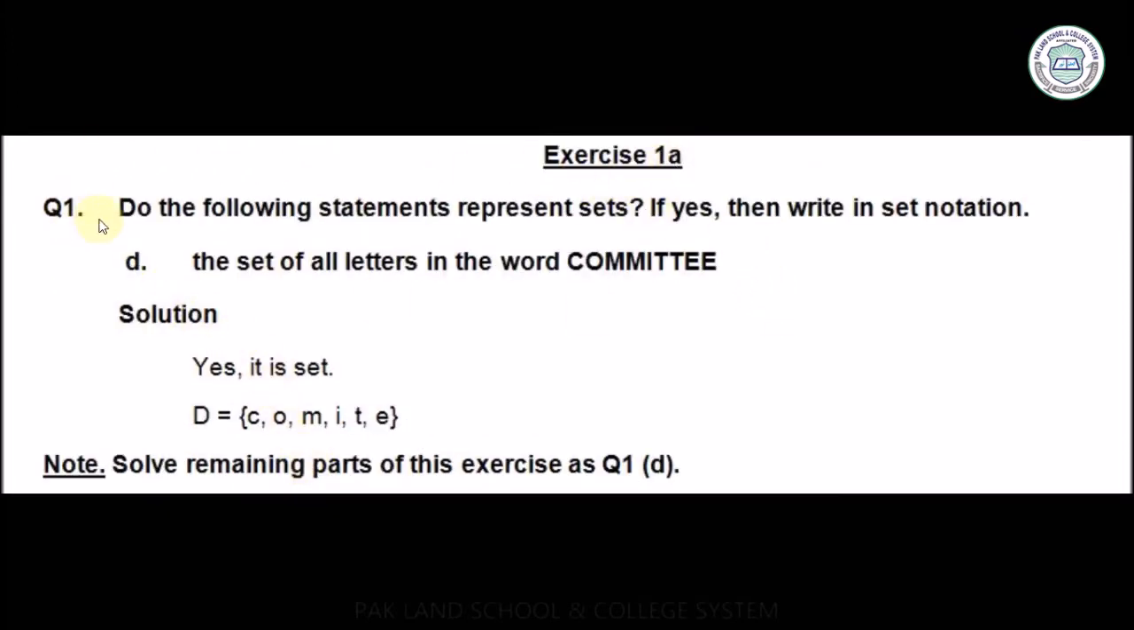Exercise 1A. Question number 1: do the following statements represent sets? If yes, then write in set notation. Part D: the set of all letters in the word committee. Solution of this part: it is a set, it is well-defined, D is the name of the set, and C, O, M, I, T, E are the elements of the set. There is a double M, it's repeated, so we have to write it only one time. Note: solve the remaining parts of this exercise as question number 1, part D.